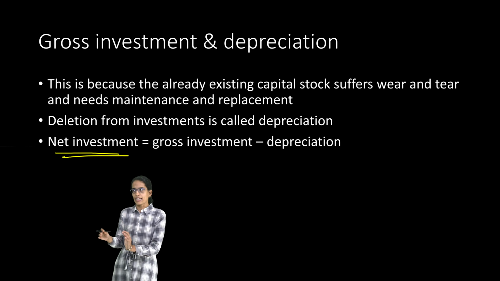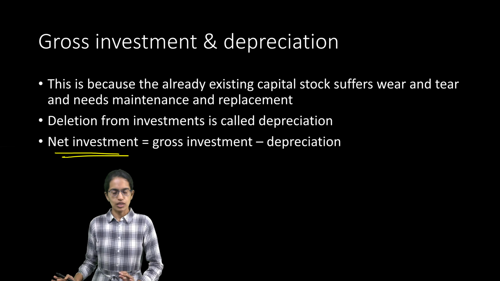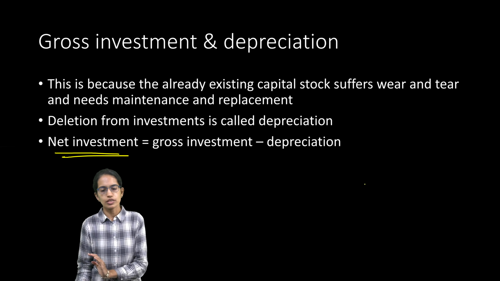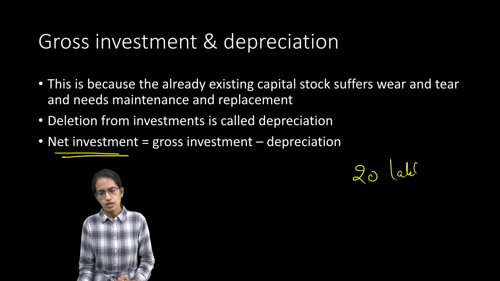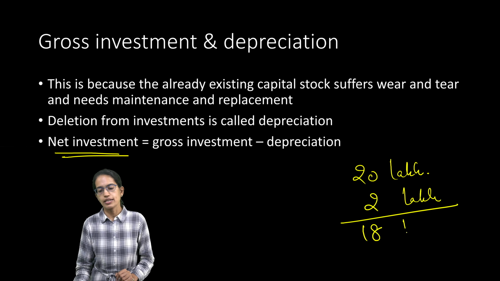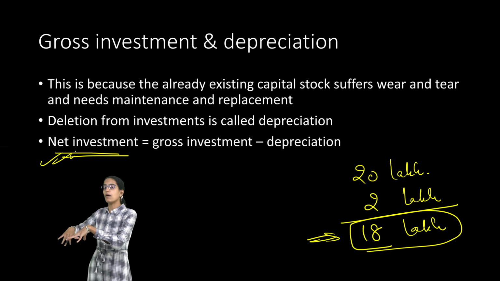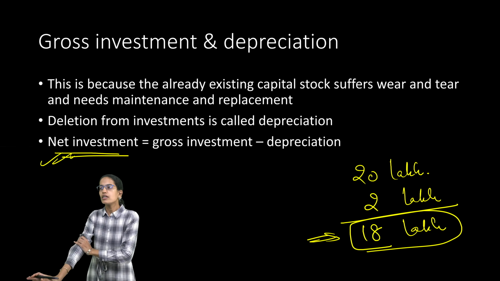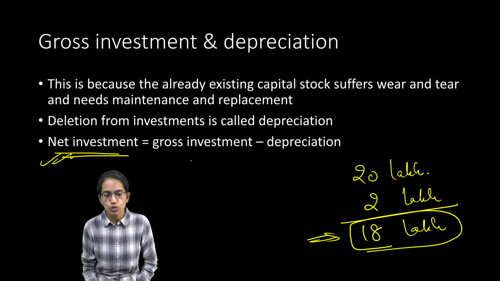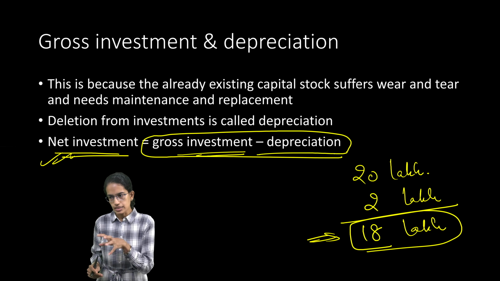So let's say I purchase a building now, or I purchase a house, right? The cost of the house was initially 20 lakhs. The depreciation was calculated around 2 lakhs. Now when I am trying to sell it, I would be selling it at least at 18 lakhs, and that would be the net investment, right? Upon it would be the profit, right? So net investment would include the gross investment minus any form of depreciations which are incurred to it.